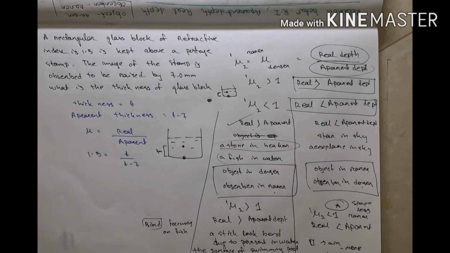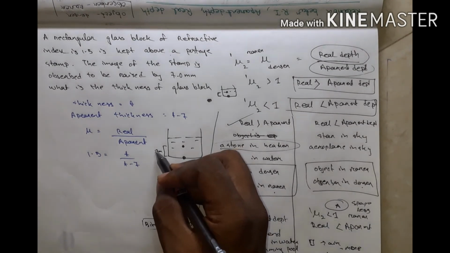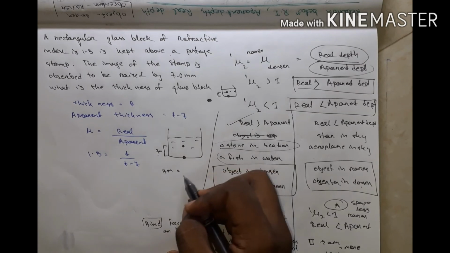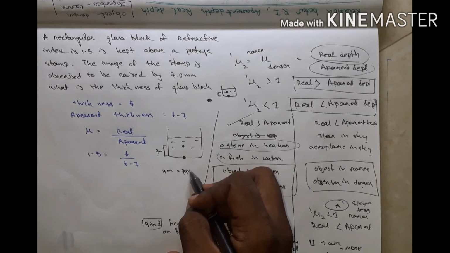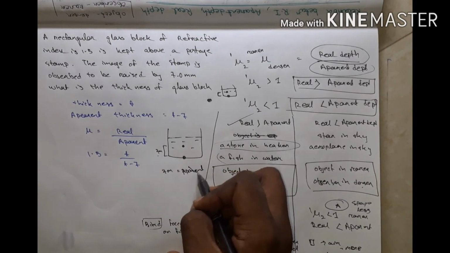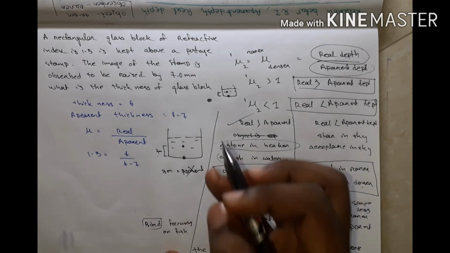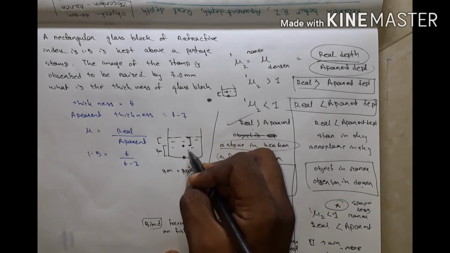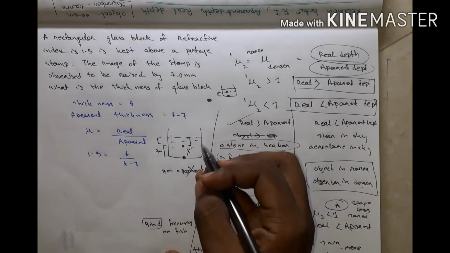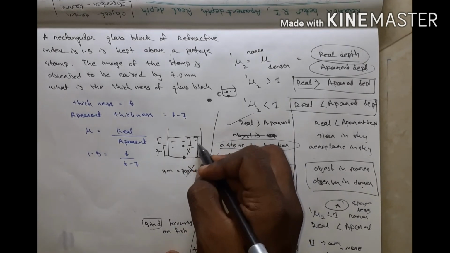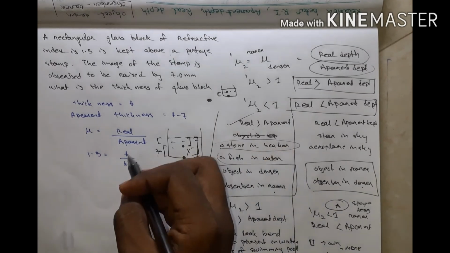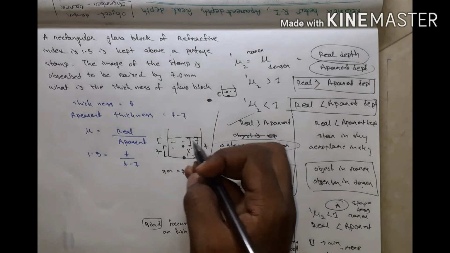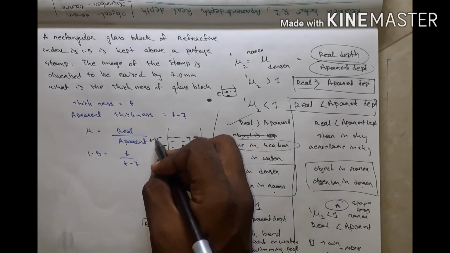Okay. Listen. Everyone thinks that this 7 millimeter is the apparent depth. No, it is not the apparent depth. Apparent depth is this, not this, and real depth is this. If I take real depth as t and the rise is 7, the apparent depth is t minus 7.